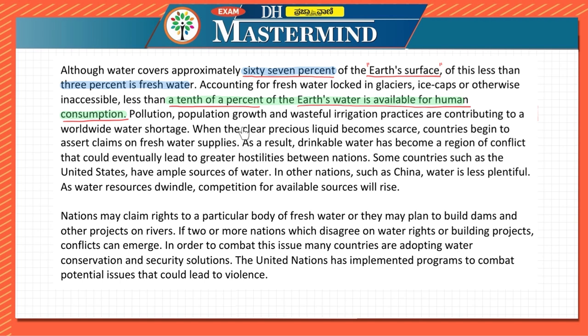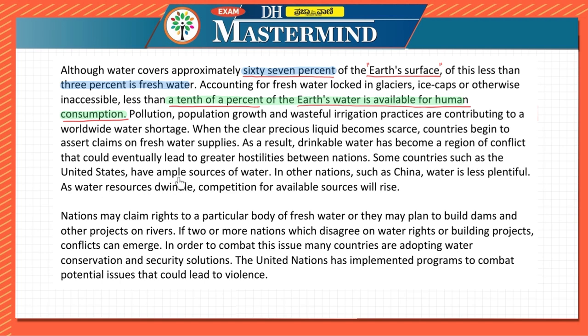That is, when the available water reduces, then whatever is the water or whatever are the supplies, the countries will start to put claims. Because of this, drinkable water has become a region of conflict that could eventually lead to greater hostilities between nations. So drinkable water would be the reason for conflicts in the future.